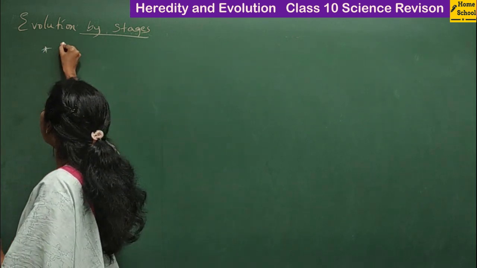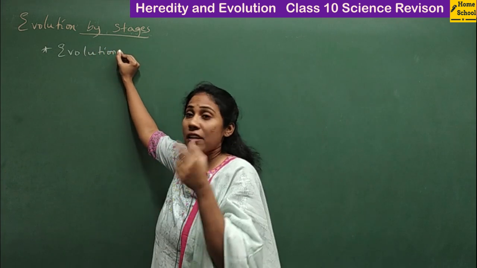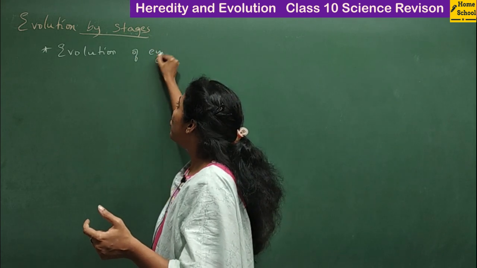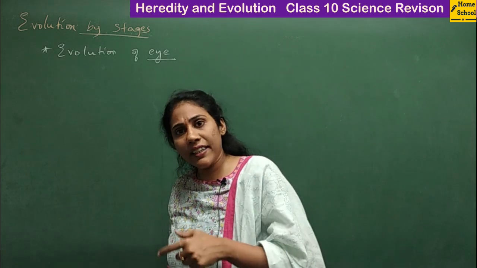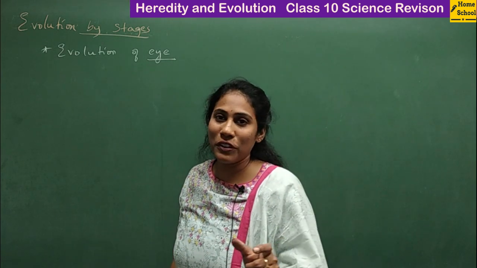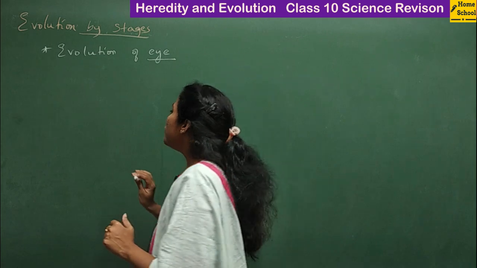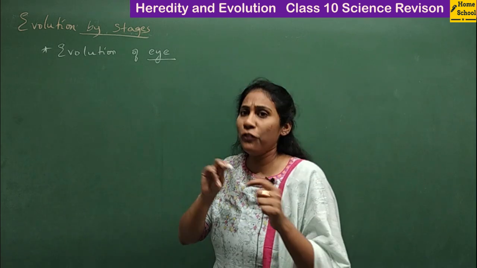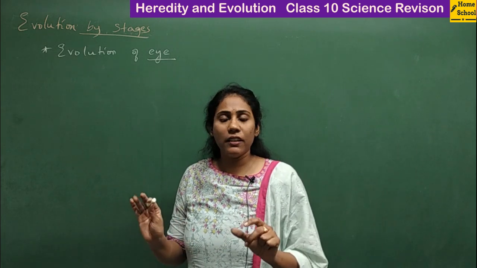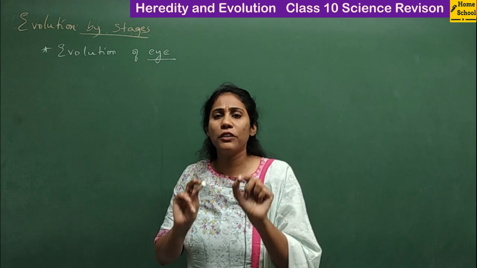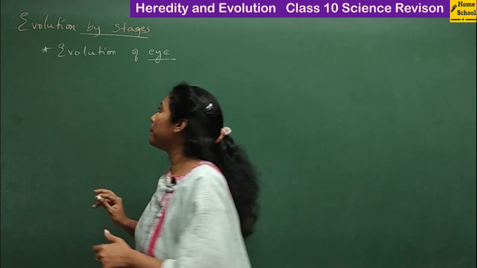First, let me discuss the evolution of eyes. We all know how the eyes of humans are very complex, isn't it? So how did we get this complicated, sophisticated eye structure? Did we get this by a single variation? No. Let's understand how the eyes have evolved. Initially, when the earth got formed, we observed only small unicellular organisms, called primitive microorganisms.